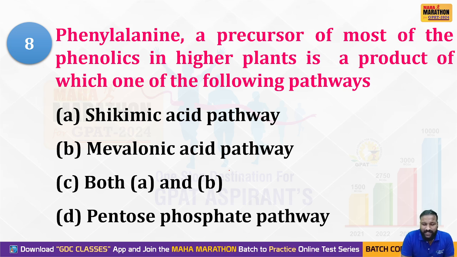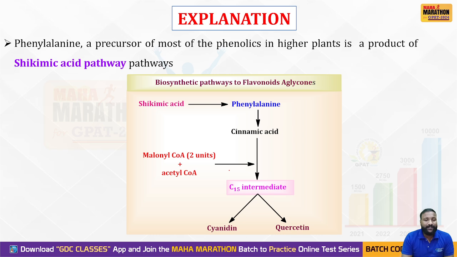We'll see the right answer. Yes, obviously the shikimic acid pathway. We'll see the explanation supported by documented evidence. Yes, phenylalanine, a precursor of most of the phenolics in higher plants, is a product of the shikimic acid pathway. If you're aware of the shikimic acid pathway, the end products of this pathway are namely three aromatic amino acids. First one is phenylalanine, then tryptophan, and tyrosine.